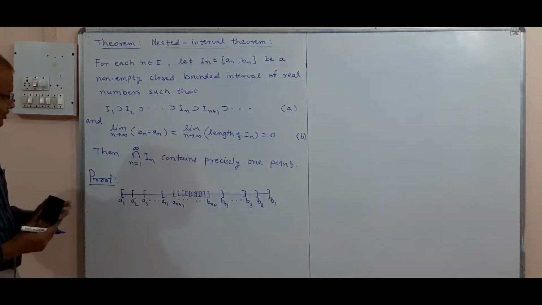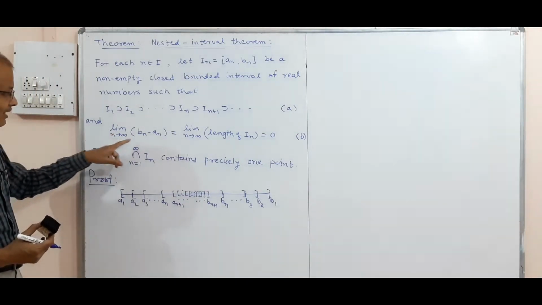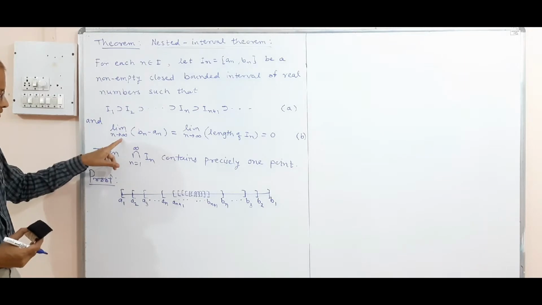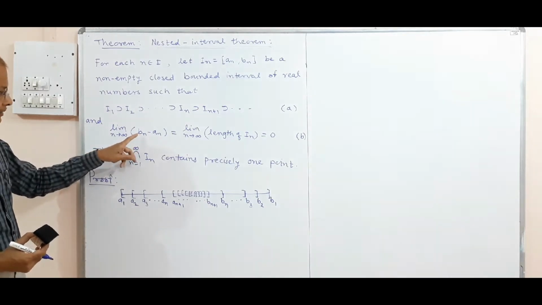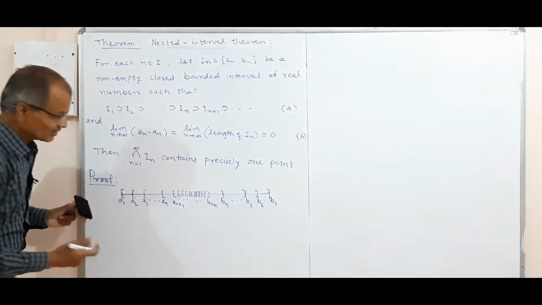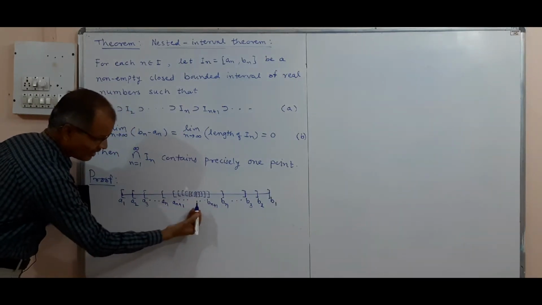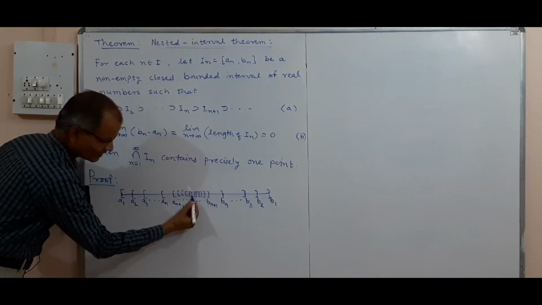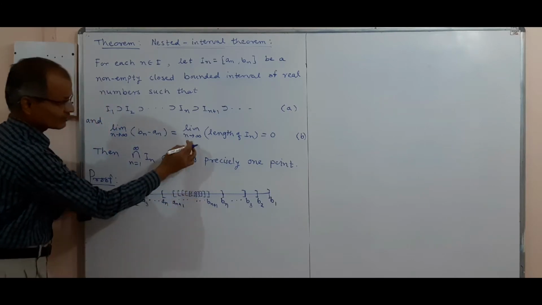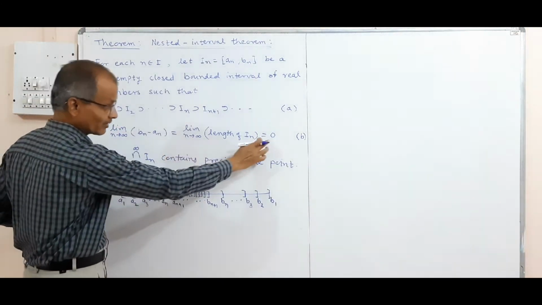What we have to show here is, given the second condition, as n becomes infinite, the length of bn and an, that is, the right end is bn and the left end is an, becomes very small, or its limit is 0.